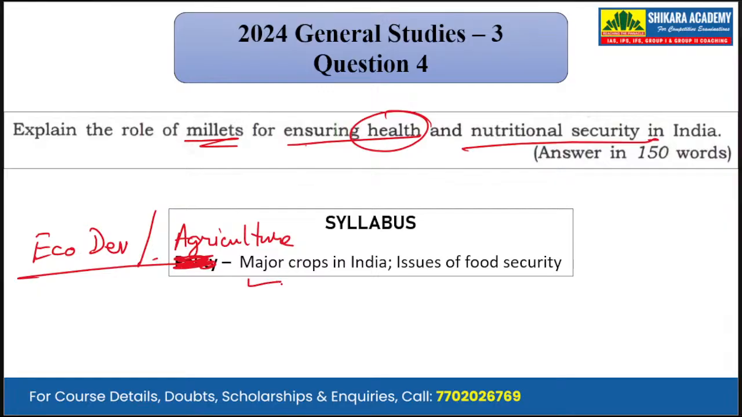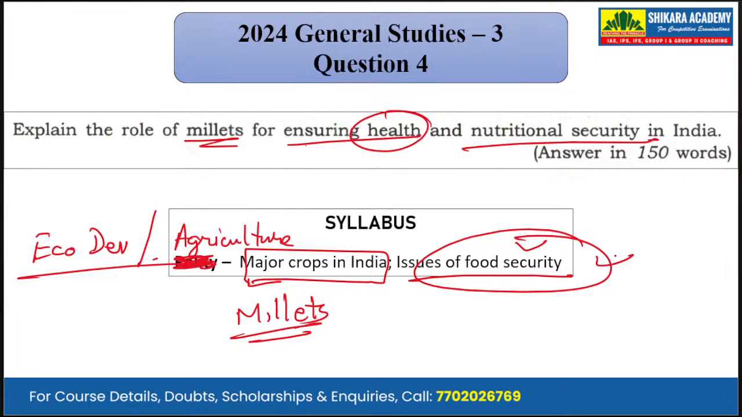And it is asking about the major crops in India. So the question is based on millets and the issues of food security. So it is taking two topics into consideration. It is a 10-mark question that we have to answer in 150 words.